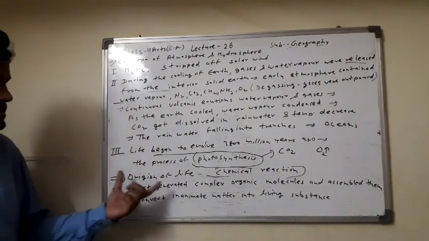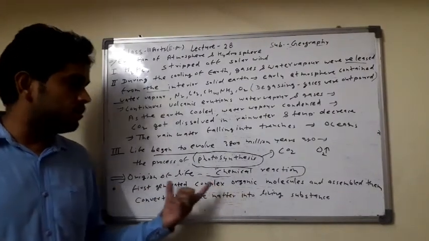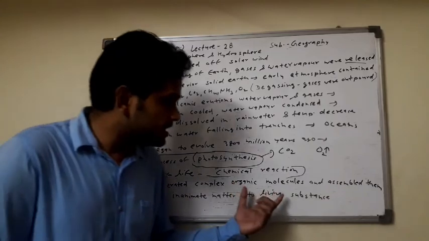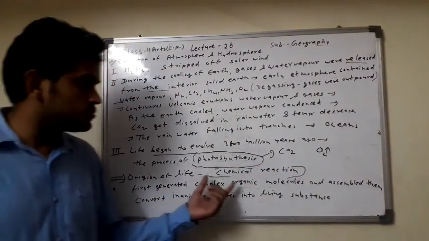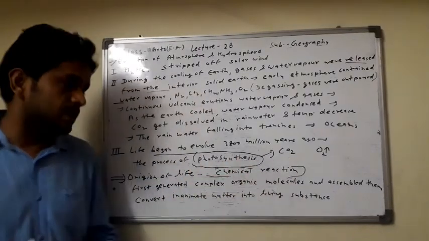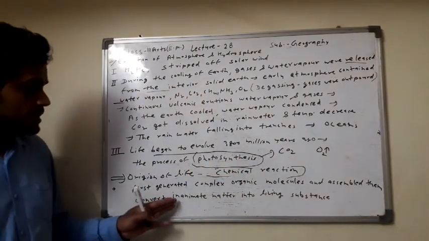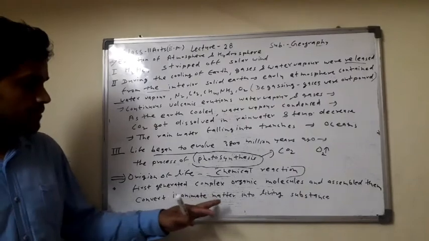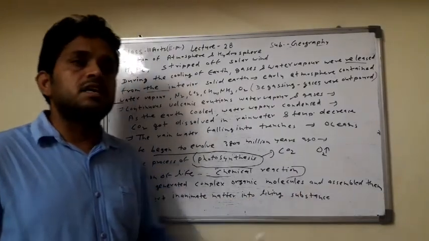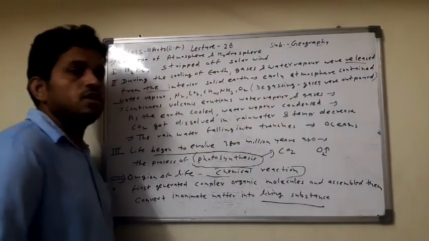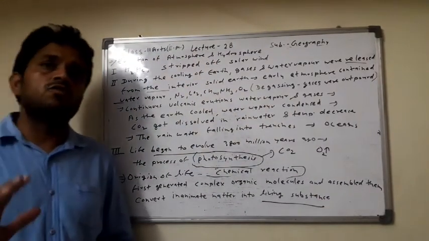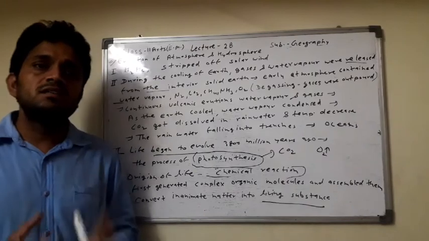Firstly they generate complex organic molecules. पहले क्या बनता है? Complex organic. Then here the molecules assemble. ये क्या बन रहे हैं? Complex organic molecules बनता है और फिर ये एक जगह इकट्ठा होने लगते हैं. And then convert inanimate matter into the living substance. जो निर्जीव हो वो क्या होता है? living substance में कन्वर्ट हो जाते हैं. And here starts the origin of life on the surface.